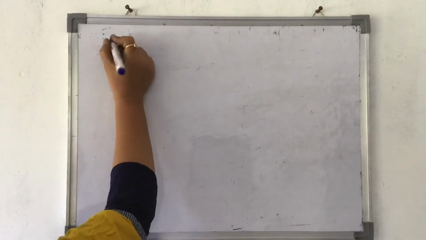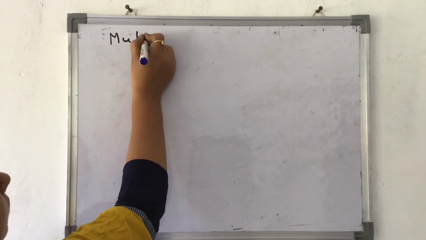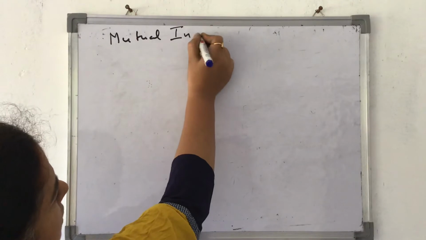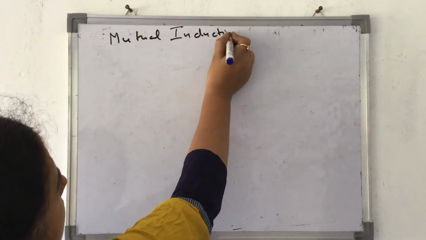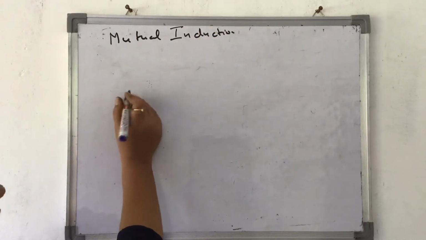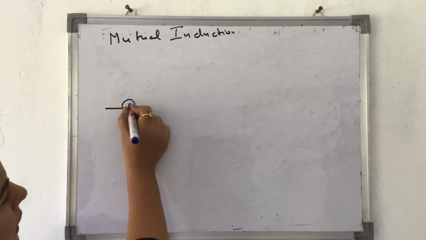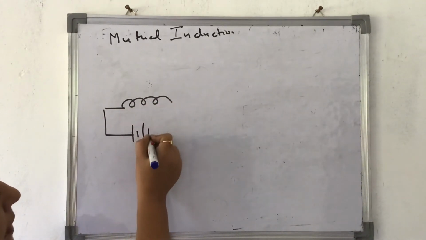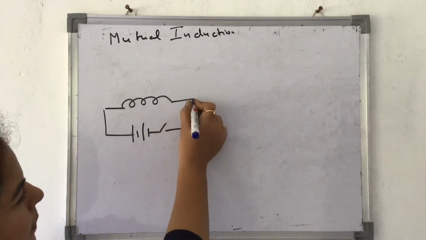Mutual induction. Now in case of mutual induction, as the word suggests also, mutual induction, I have, let's say, one coil like this, in which I'm having a battery, I'm having a tapping key.